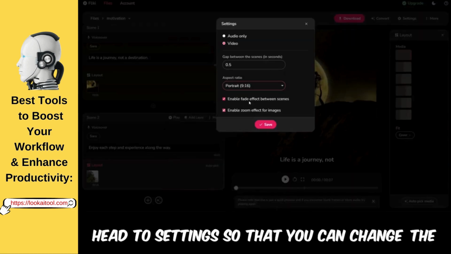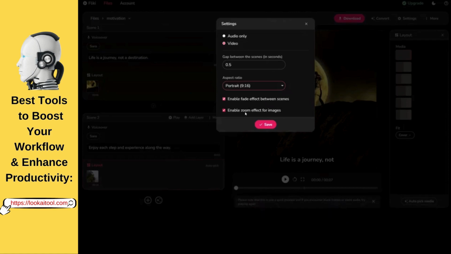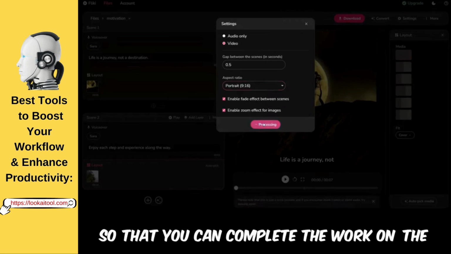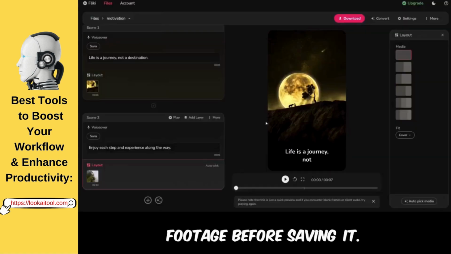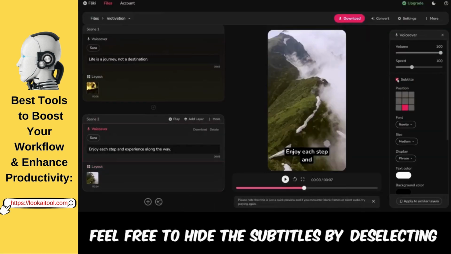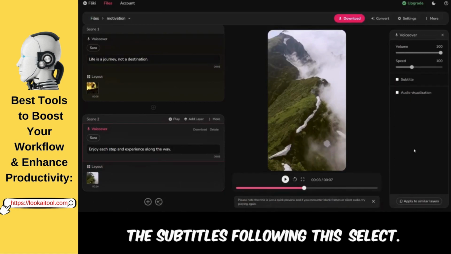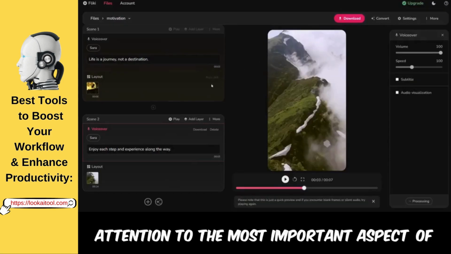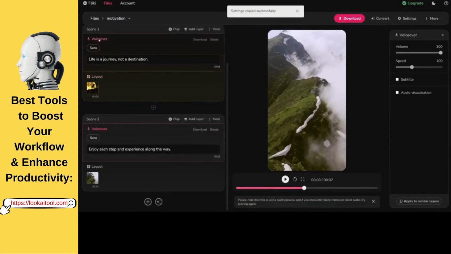After this, head to settings so that you can change the aspect ratio from square to portrait so that you can complete the work on the footage before saving it. Feel free to hide the subtitles by deselecting the subtitles. Following this, select Apply to Similar Layers before turning your attention to the most important aspect of the video, the voiceover.